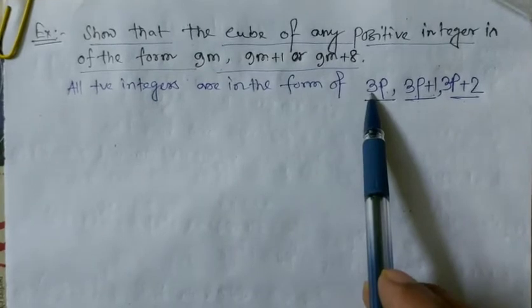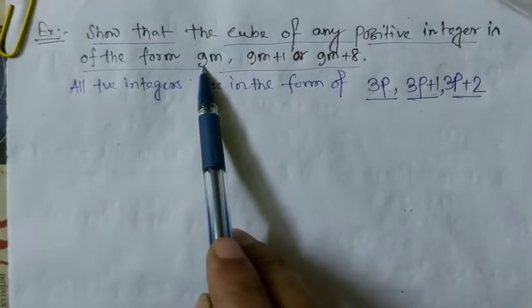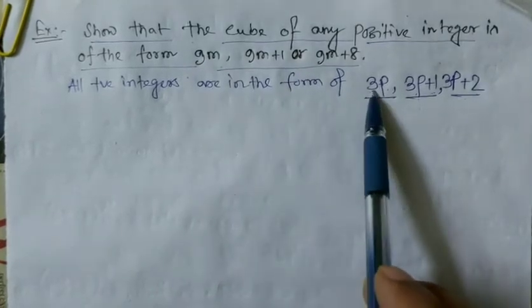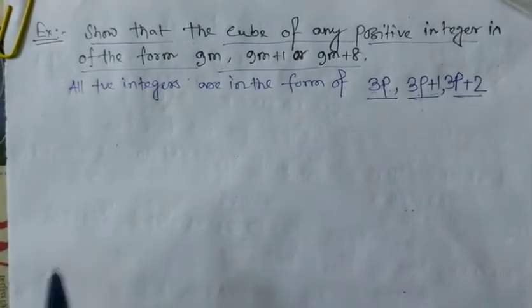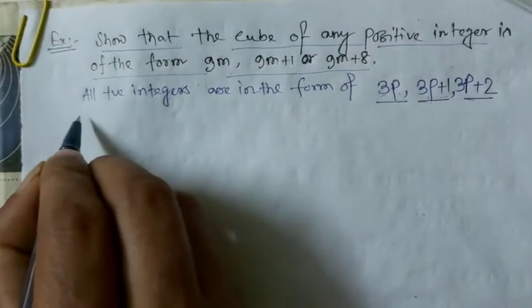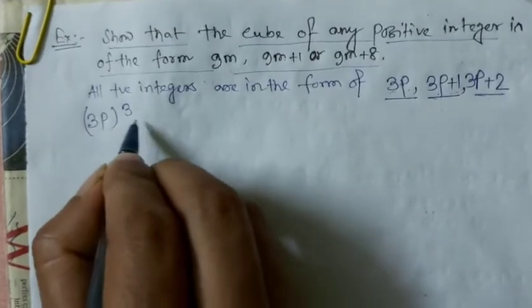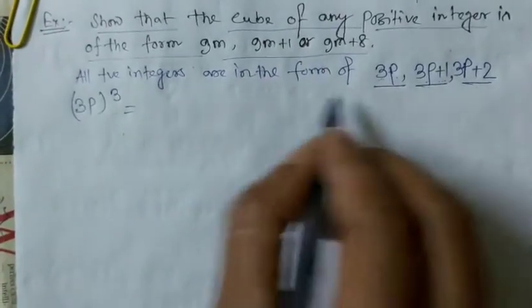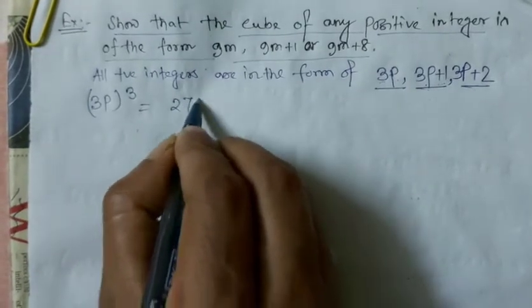If you consider the cube of 3, then it is 27. 27 means a multiple of 9, 9 into 3. That's why we consider here 3p, 3p plus 1 and 3p plus 2. Now the first one is 3p whole cube. So 3p whole cube means 27p cube.